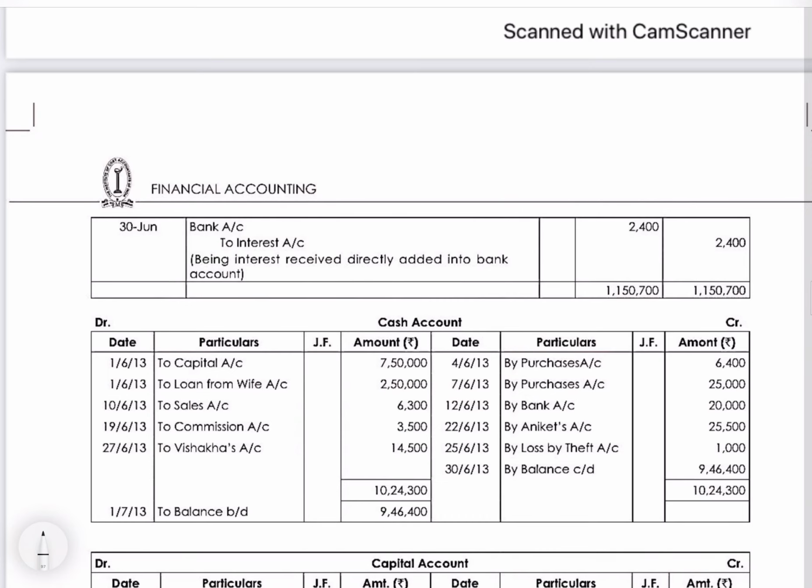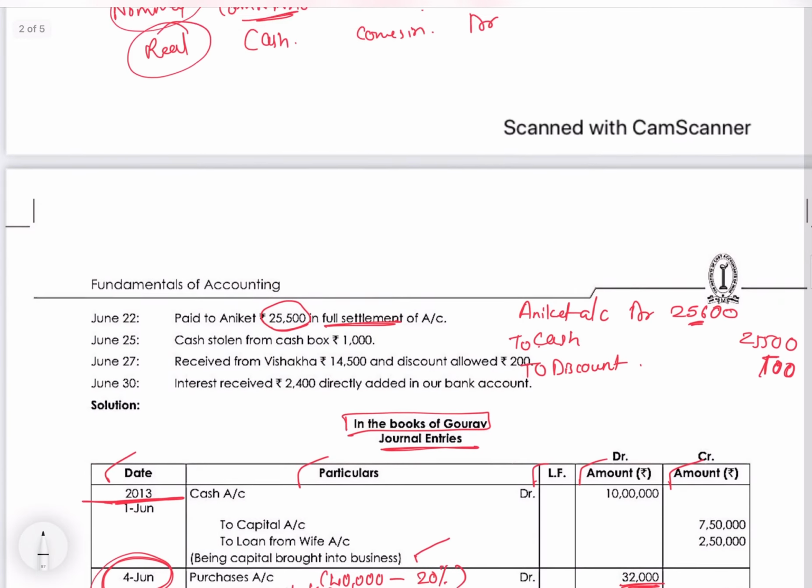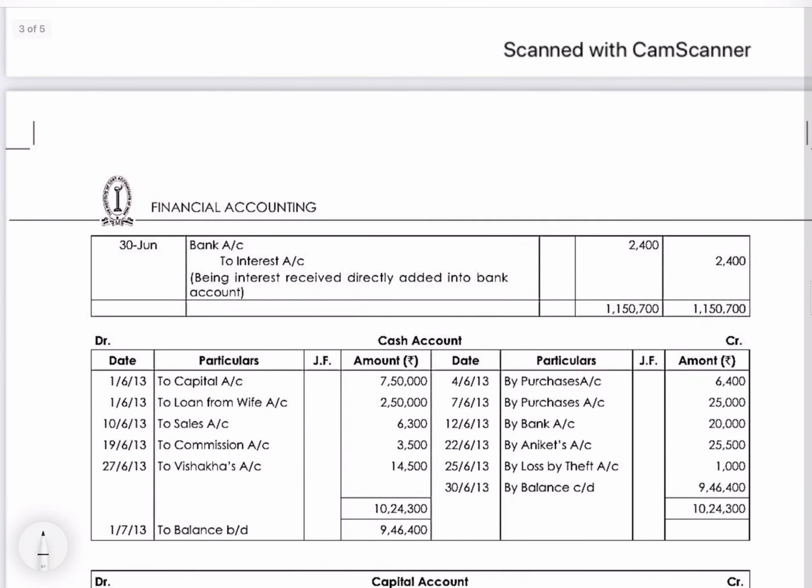Okay. So till now we made the journal entries of all the transactions. Close the journal. You have to make a total. Total of all the debit side you have to write. Total of all the credit side you have to write. It should tally. If it is not tallying, we have not given equal amounts of debit and credit to the respective accounts. So we should verify whether each transaction's journal entry has been passed properly or not. If after verifying, the total is tallying, then we will go to the next step of ledger posting. Okay.